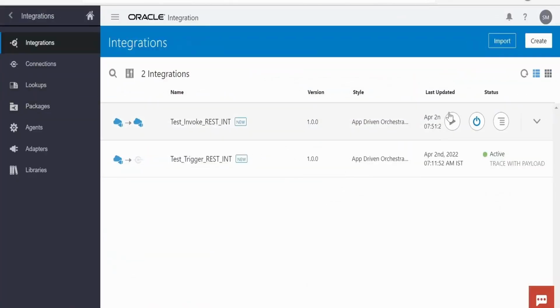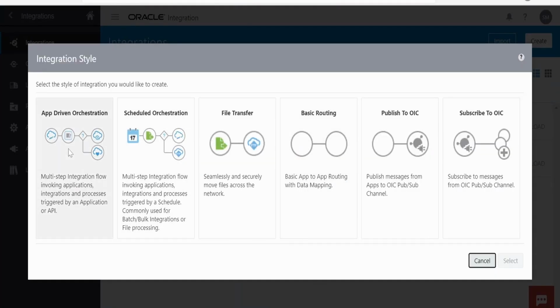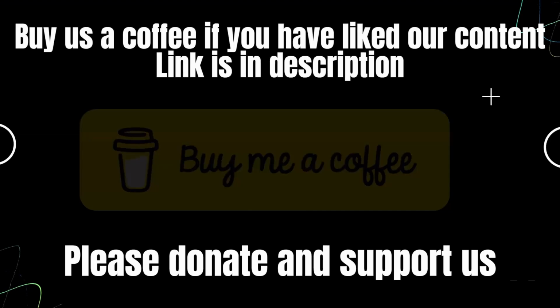Now coming to the console, if you click on create, you will find those integration styles over here. That is app-driven integration, scheduled integration, file transfer, basic routing, publish to OIC, subscribe to OIC.